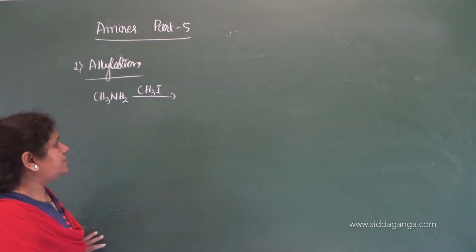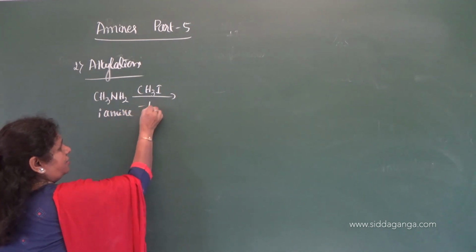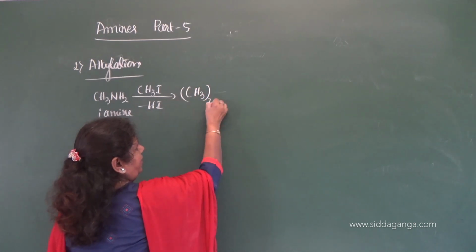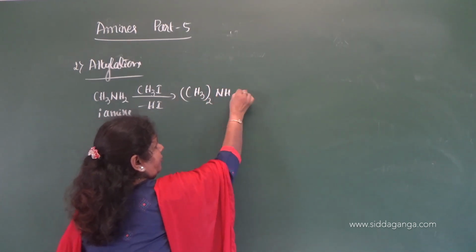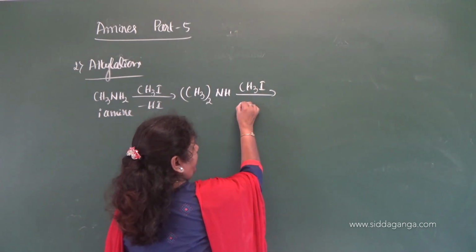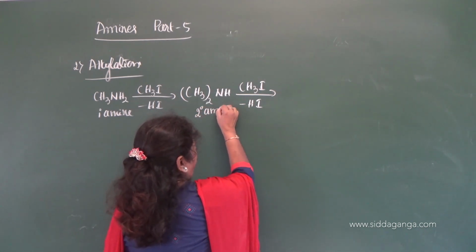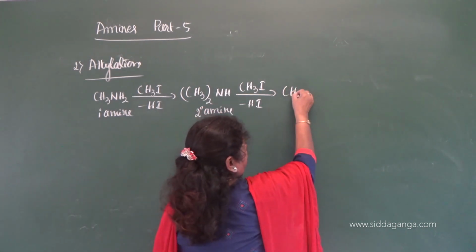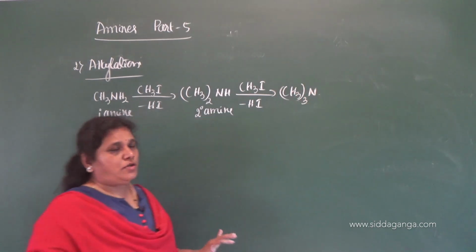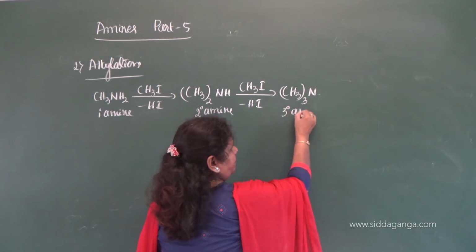This is primary amine, methylamine, and with the elimination of hydrogen iodide it gives a secondary amine, dimethylamine. Further it reacts with one more molecule of methyl iodide. With the elimination of hydrogen iodide, it gives trimethylamine. So all these reactions are nucleophilic substitution.